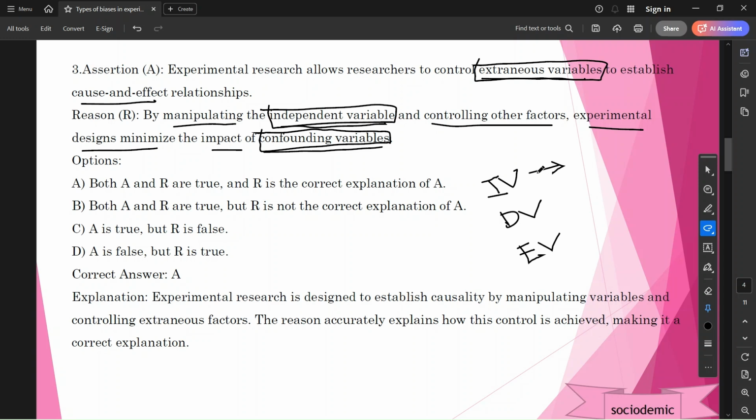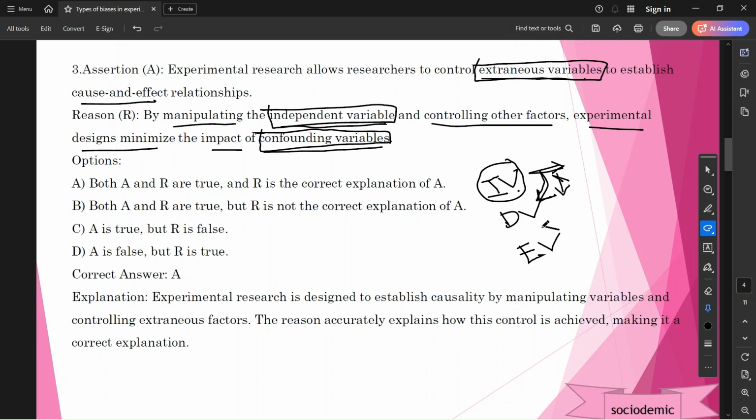Because of variation of the independent variable, the dependent variable may vary. The independent variable is a main research component that may be varied by the researcher. So these two are interrelated.